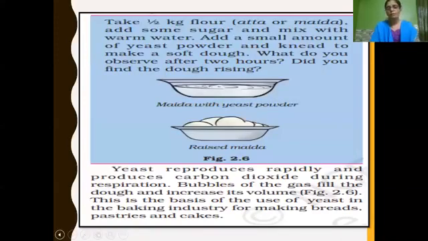And now let us see how fermentation takes place. You can do this on your own. Now let's see this activity. Take half a kg of flour or 2 cups, however much you want. You can take wheat flour, which we call atta, or maida, add a little sugar and mix it with warm water. If you want, add a small amount of yeast powder, and make a soft dough. After 2 hours, what do you observe? We can observe that the dough has risen.